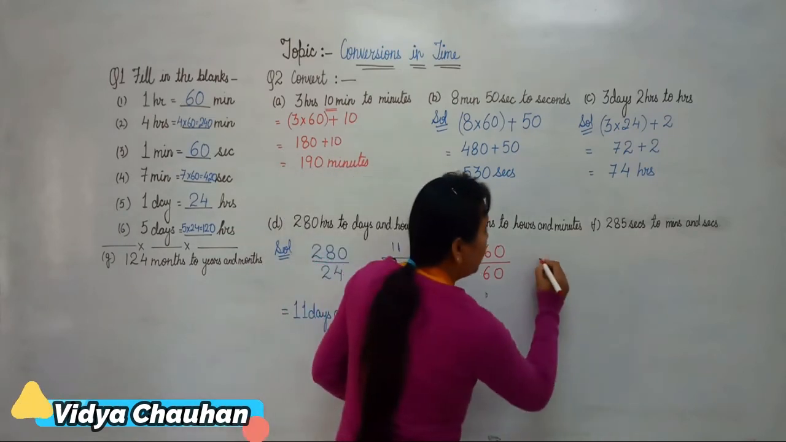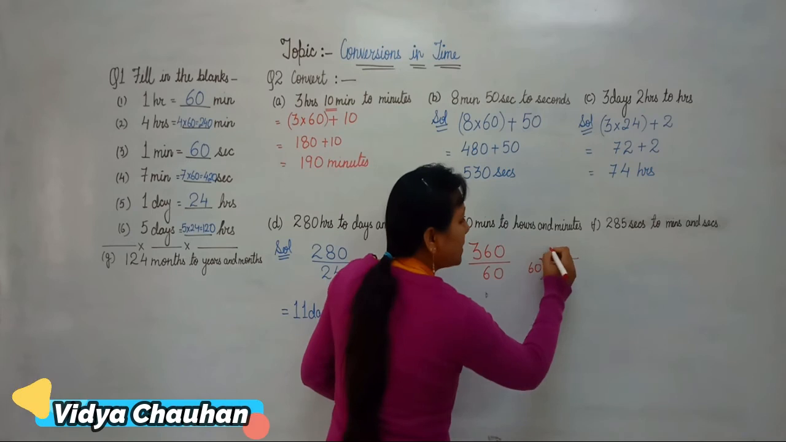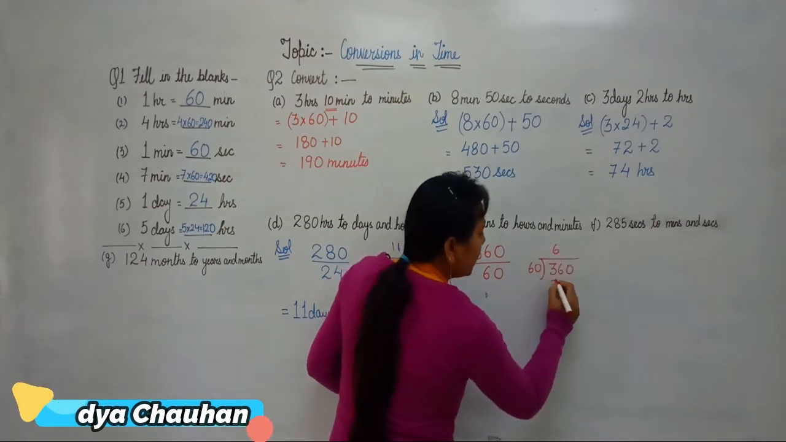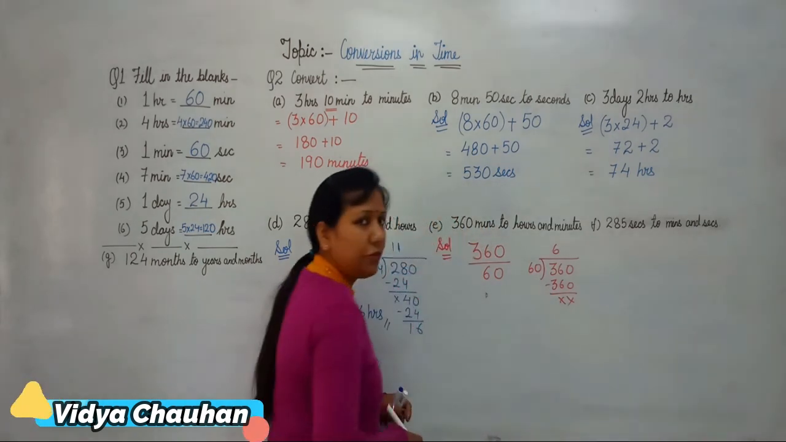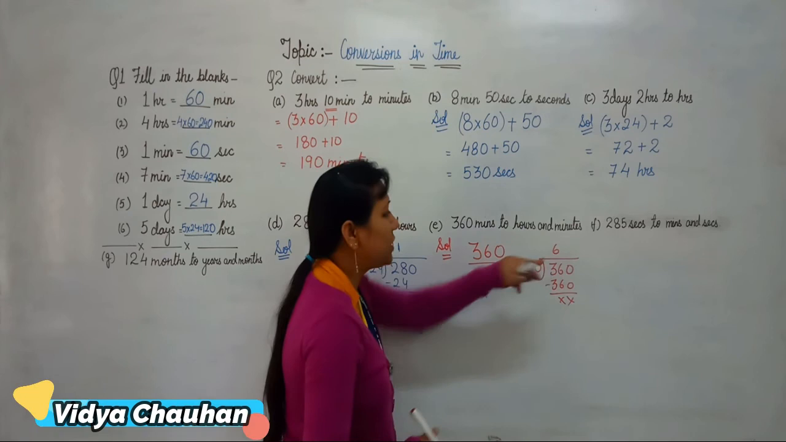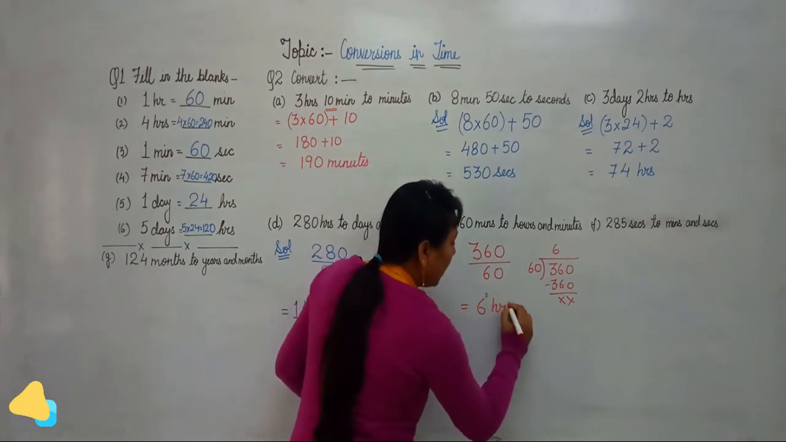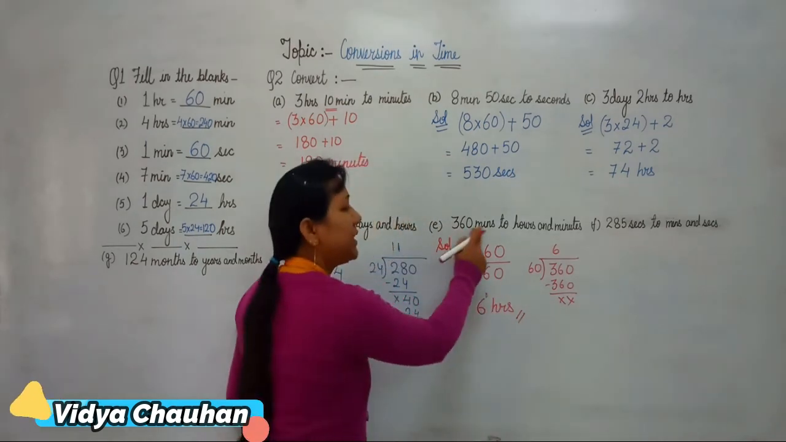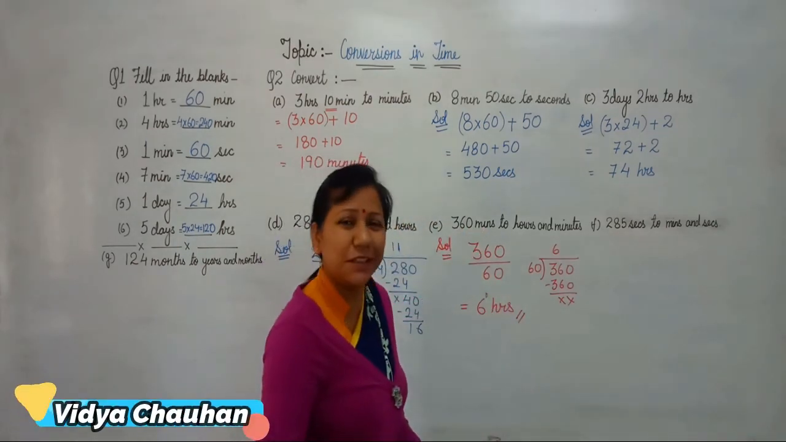When you divide 360 by 60, 60 6s are 360. So we are not left with any value in the remainder, that means the remainder is 0. So what is your final answer? Your final answer is 6 hours. It means 360 minutes is actually equal to 6 hours.